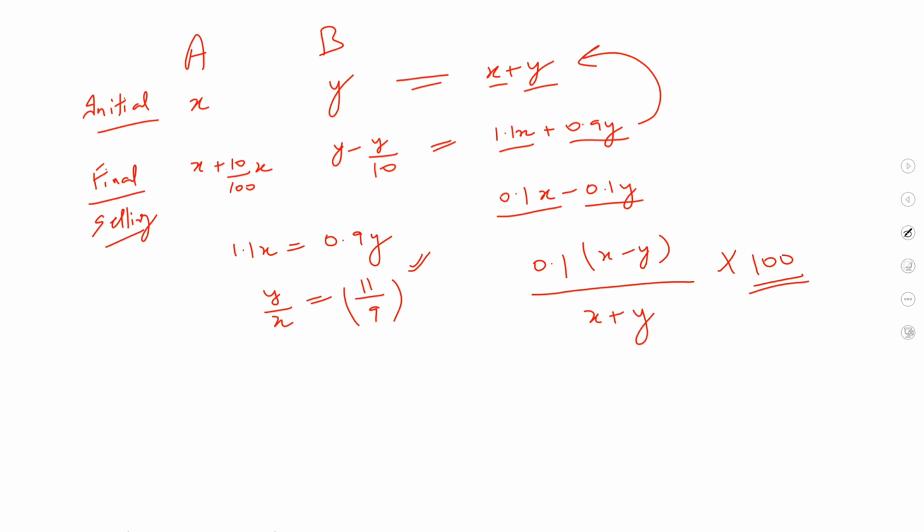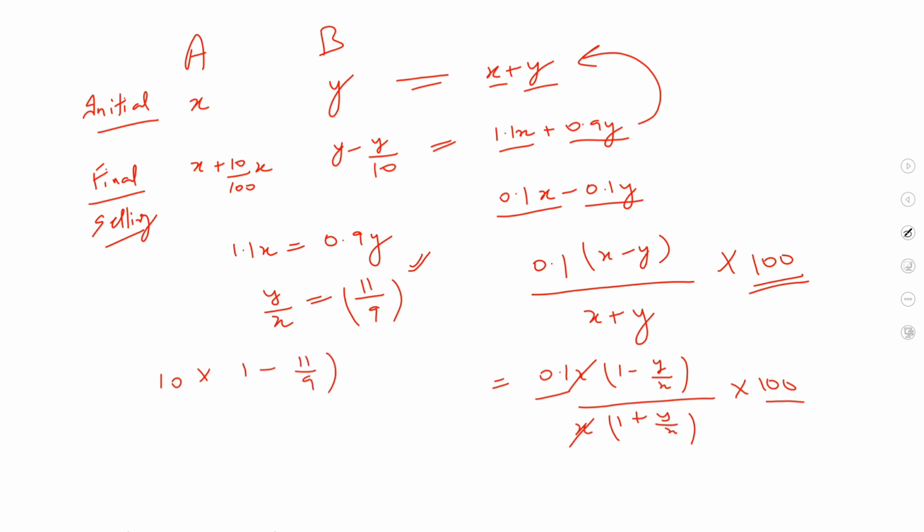And there is also this relation which says y by x is nothing but 11 by 9. Yes. Okay. So I take x common from this. So 0.1x (1 minus y by x) upon x (1 plus y by x) into 100. Yes. X cancel. Yes. 0.1 into 100, which would become 10. So 10 into (1 minus y by x), where y by x is 11 by 9, upon (1 plus 11 by 9), into 100.